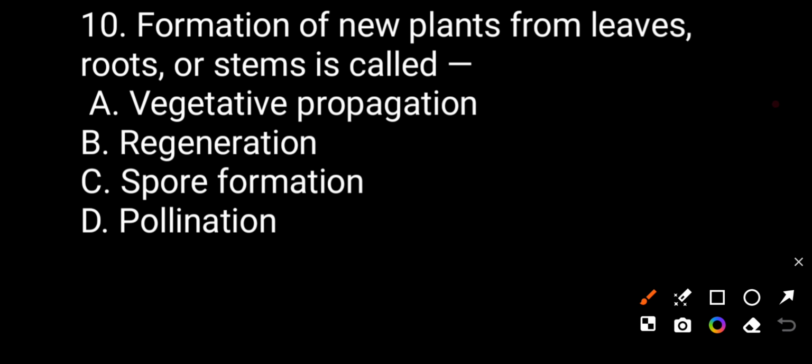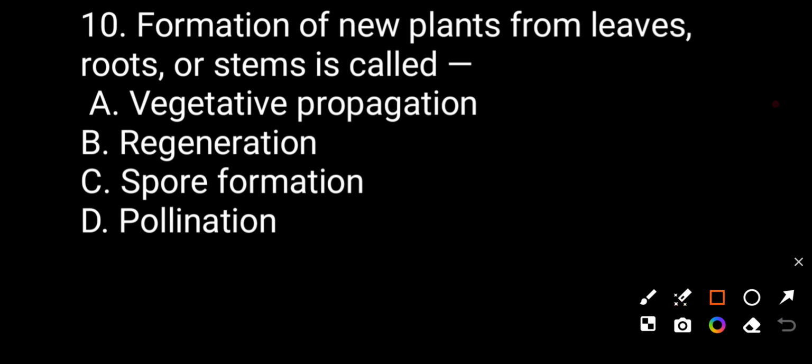Formation of new plant from leaves, root or stems is called vegetative propagation, regeneration, C. Spore formation, D. Pollination.